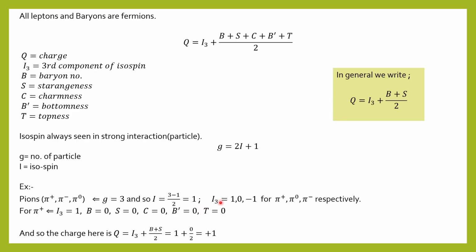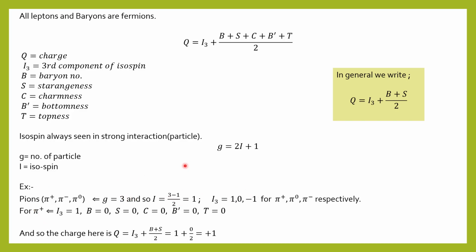Okay, so I3 equals 1, 0 and minus 1 for pi plus, pi 0 and pi minus respectively. So for pi plus, this will be 1. For pi 0, the I3 is 0, and for pi minus, the I3 is minus 1. Okay, we saw all these things: what is G, what is I, and what is I3 for pions.